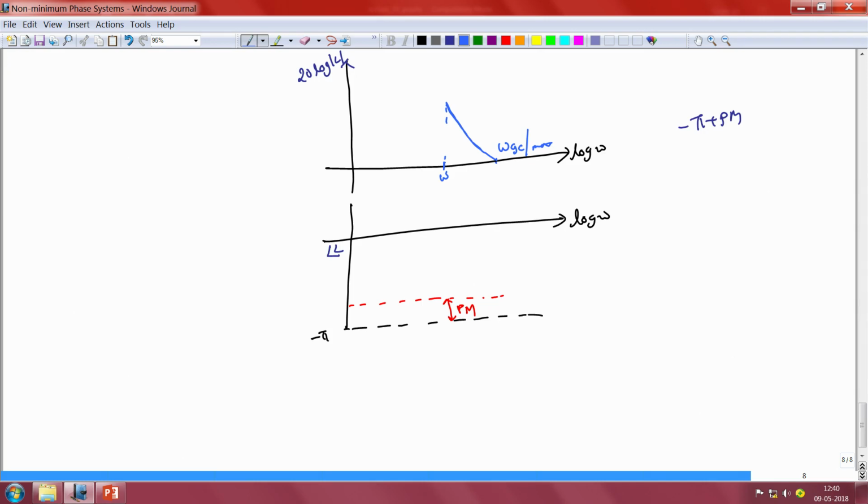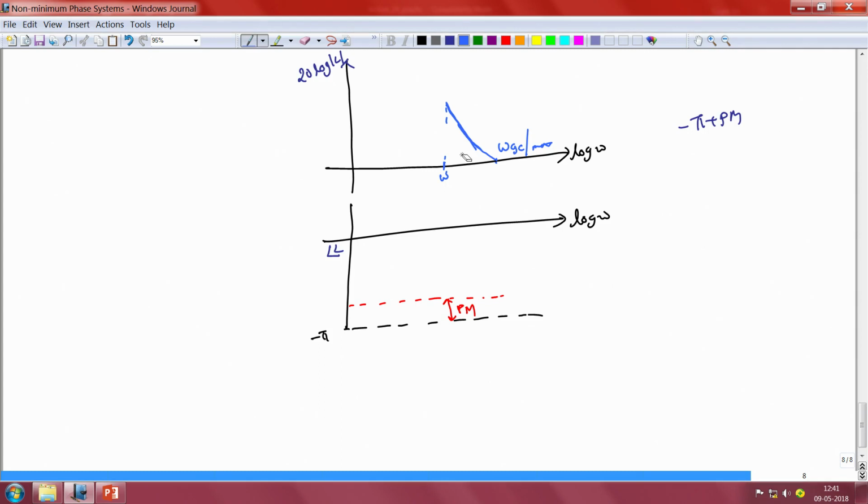So if we have a certain magnitude characteristic with a certain slope, we know that from Bode's gain phase relationship there is a certain phase lag associated with it. Now this gain characteristic cannot be arbitrarily large in magnitude, because if it is, then the phase lag associated with such a large negative slope will be so large that our phase margin specification will not be met at frequencies omega less than omega Gc max.